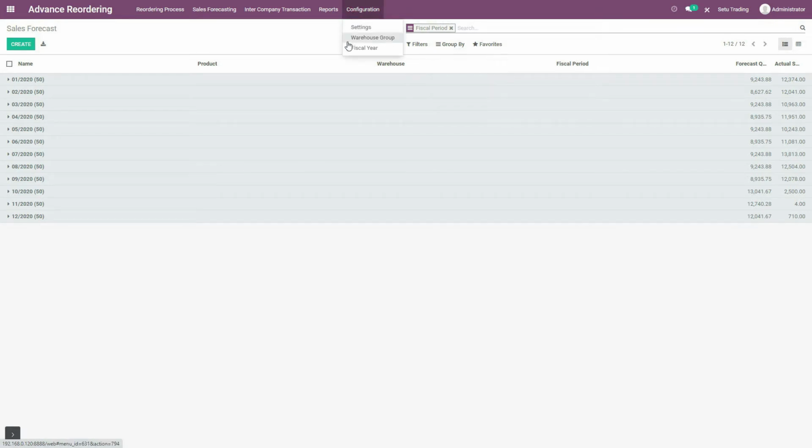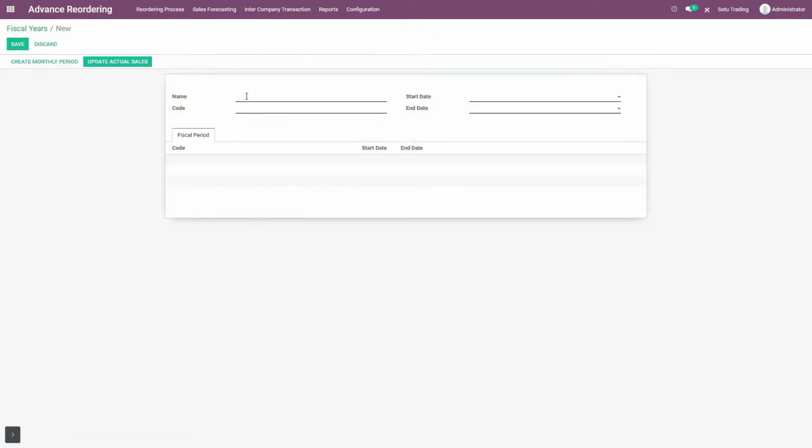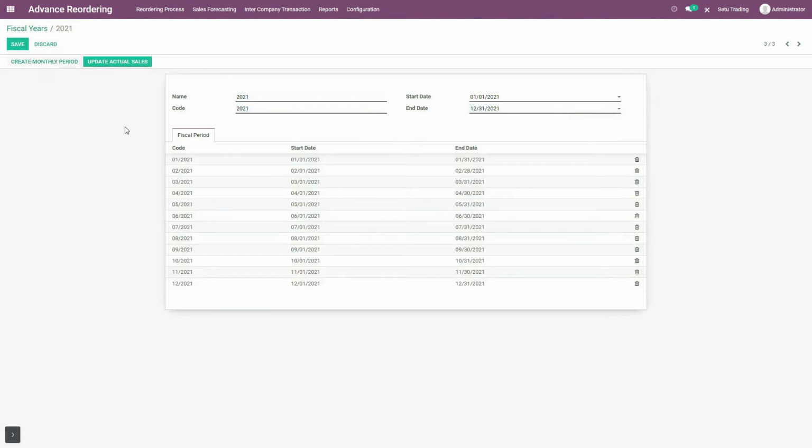So for that, switch to fiscal year in this configurations menu, and let me create a fiscal year for the year 2021. I will name it 2021, even the code as 2021. Say, for example, I want to create fiscal period for every month of the year 2021. So I will select start date as 1st of January 2021 and end date as 31st of December 2021 and create monthly period. So over here you can see that fiscal period for every month of the year 2021 is created. So now let me calculate forecast quantities of the products.